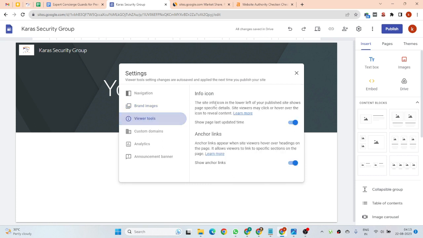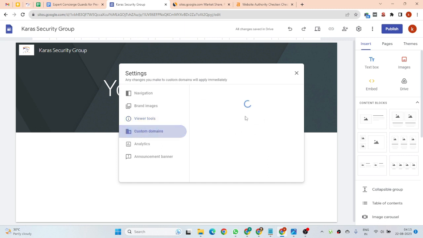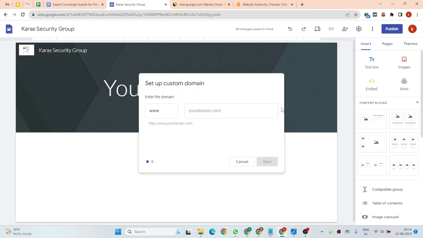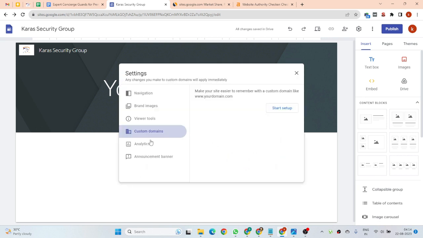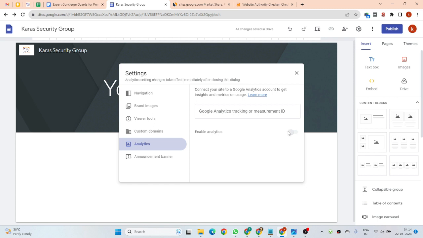Now we can explore the viewer tool. Anchor links are allowed, info icon is allowed, and there is a custom domain option, start setup for custom domain. No, we are not going to set up our custom domain. Enable analytics: they can ask you for analytics for tracking purposes. If you have one, you can provide your measurement ID. If you want to create analytics, you are also able to create it.